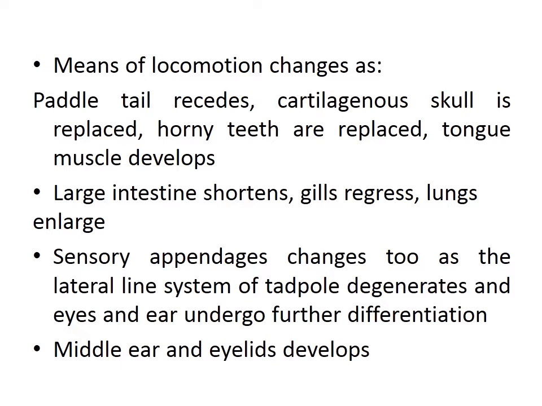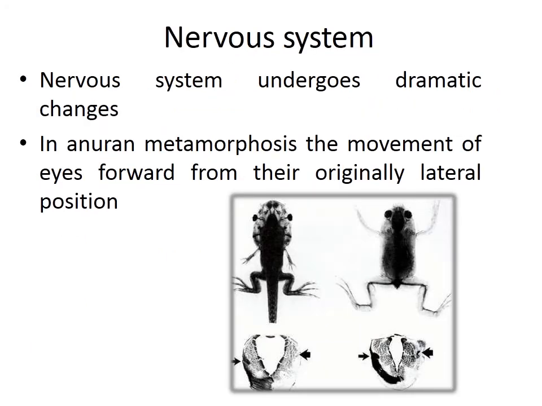Lungs develop completely, and the lungs take charge as the respiratory structure. Sensory appendages change too, as the lateral line system of the tadpole degenerates and the eyes and ears undergo further differentiation. The middle ear and eyelids develop.